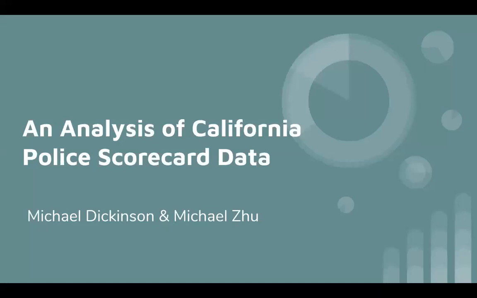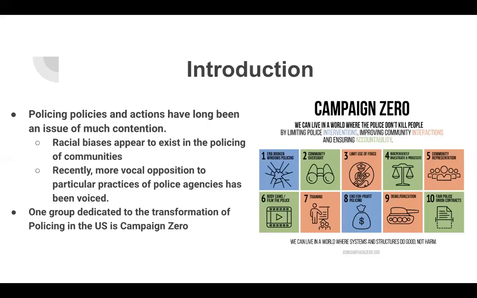For our final project, we decided to do an analysis of the California Police Scorecard data. The police scorecard is made up of data from the years 2016 to 2018 and is related to police department policies and actions, as well as subsequent scoring determined by Campaign Zero in all 58 of California's counties. Campaign Zero is a project of the nonprofit organization We the Protesters. The goal of the organization is to mitigate police violence and invest funding for use in other social projects.